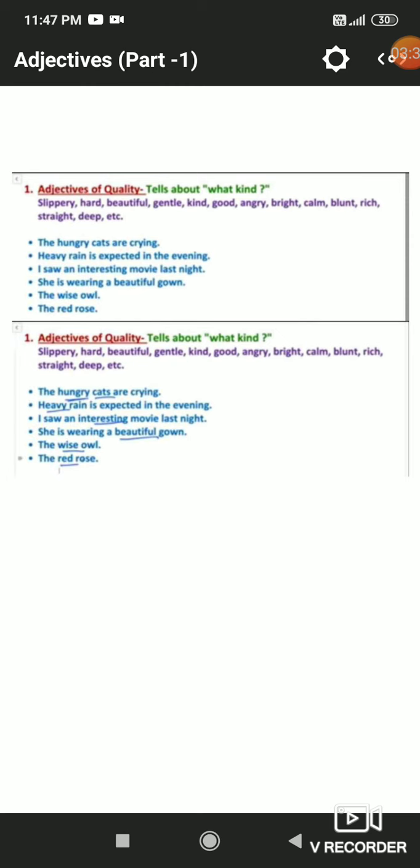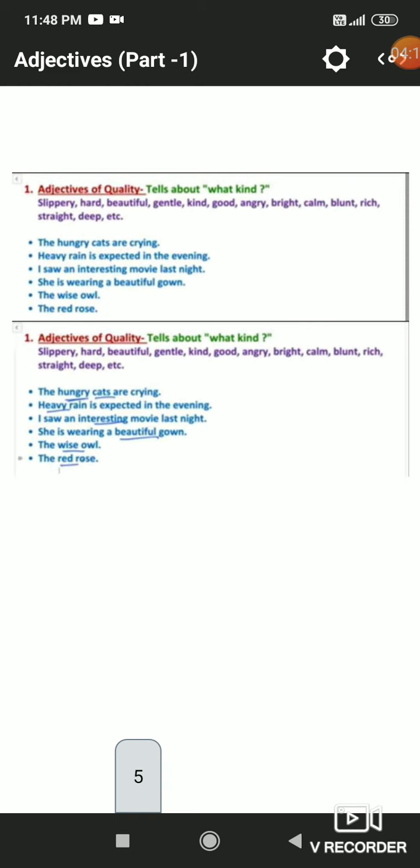The first is adjective of quality. Now what do you mean by quality? Quality means characteristics. If you are describing any quality of any person or thing or an object, that kind of word is known as an adjective of quality. Like slippery, hard, beautiful, gentle, kind. By using these words before a noun or pronoun, we are adding a quality. So that kind of adjective is known as an adjective of quality.